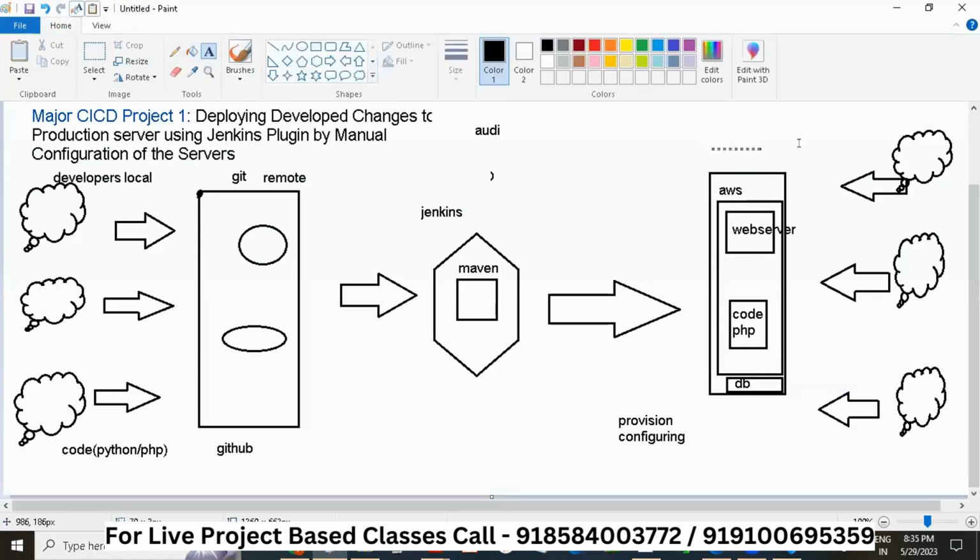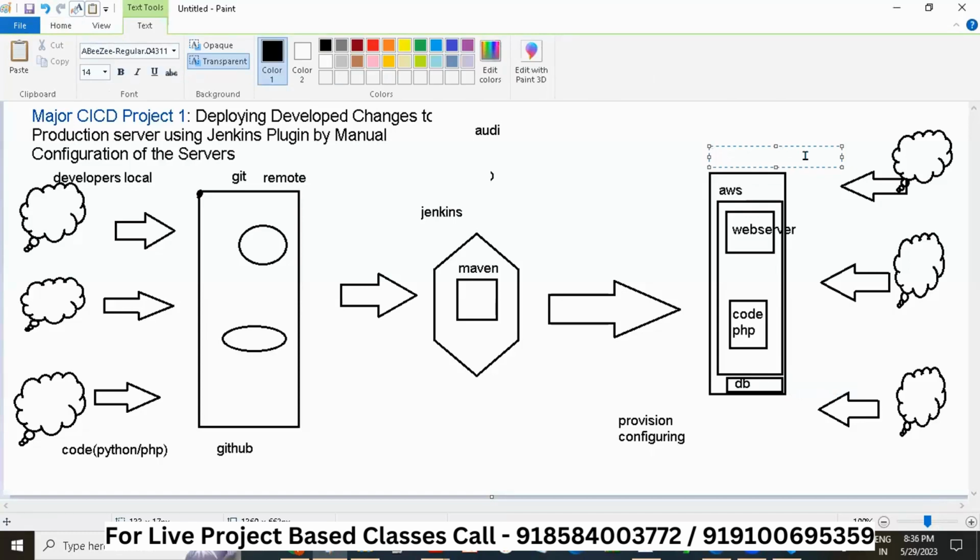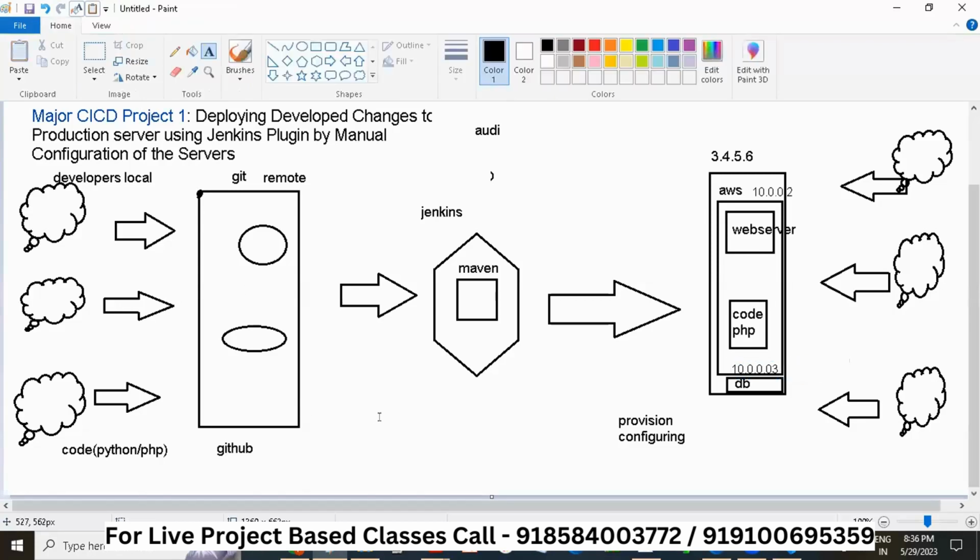So now focus on this architecture first. This architecture is true for Azure. This architecture is true for GCP. Someone wants to learn GCP, someone wants to learn Azure. Believe me, guys, at the end, it doesn't matter which cloud you are using. If you understand this pipeline, things will just change. The server will change to a Docker container. The server will change to a Kubernetes cluster. Jenkins will change, maybe we will remove Maven and put some other tool, remove Jenkins and put, suppose, GitHub Actions and some other things. Things will change, but this whole pipeline will remain the same. Focus on this and only this.